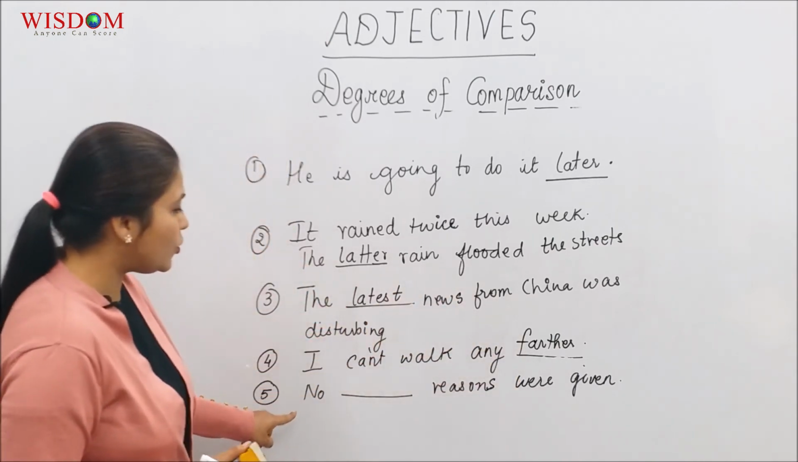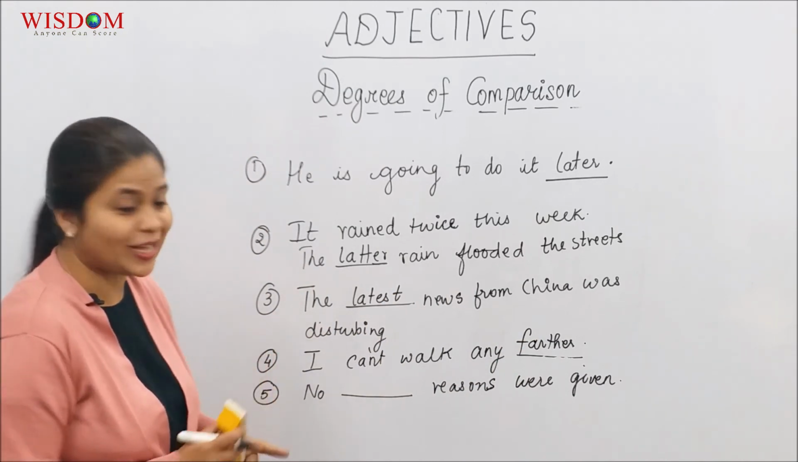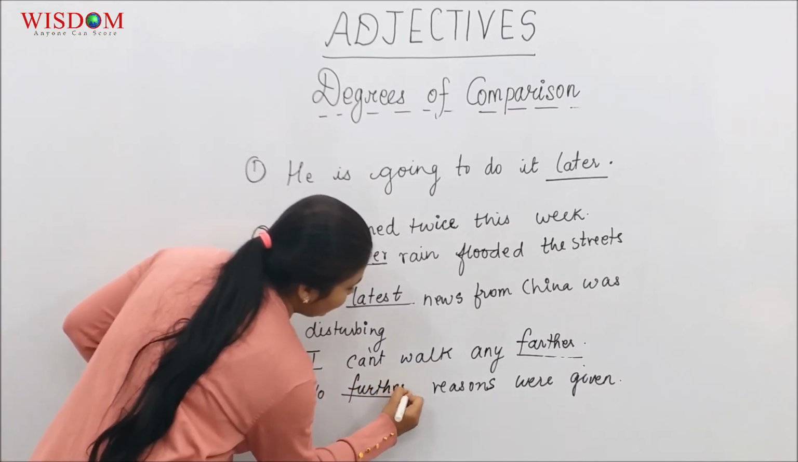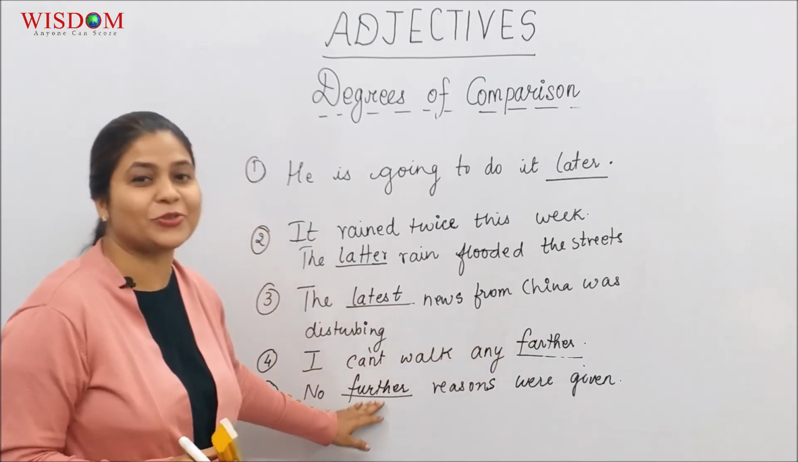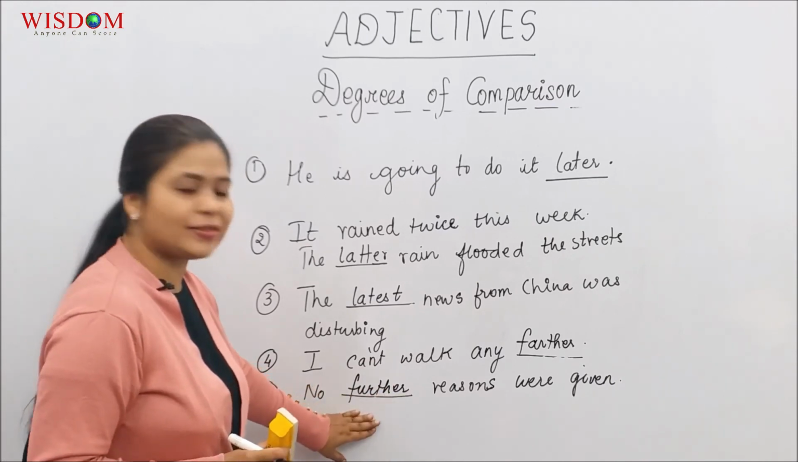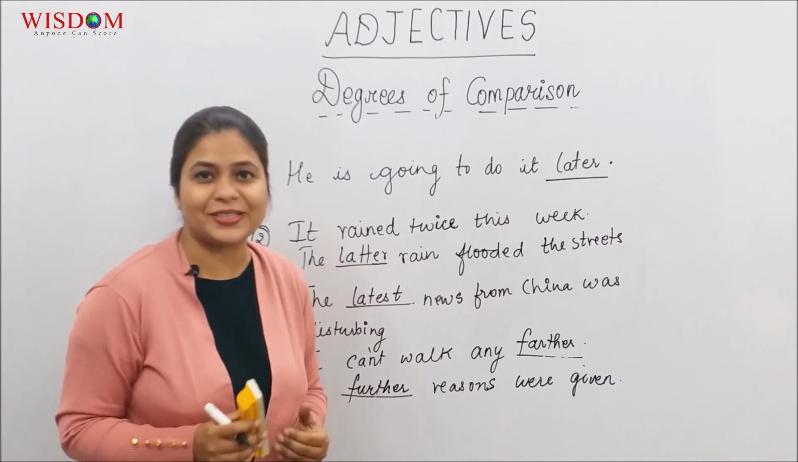The last one. No dash reasons were given. Only one of it would come in this blank. No further reasons were given. I can't use farther over here because we're not talking about distance anymore. We use the word further which talks about additional. No additional reasons were given.